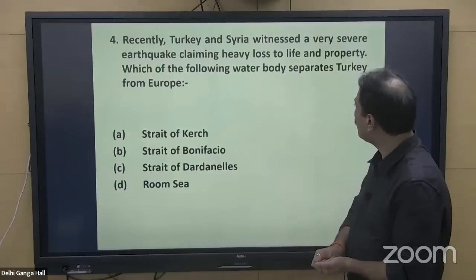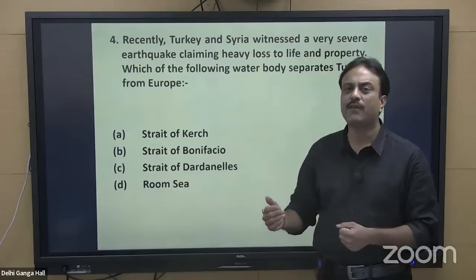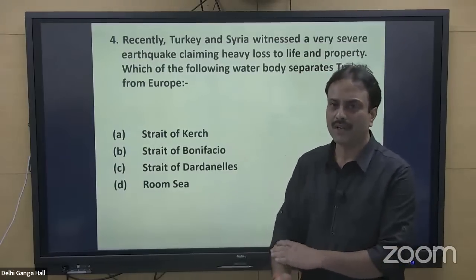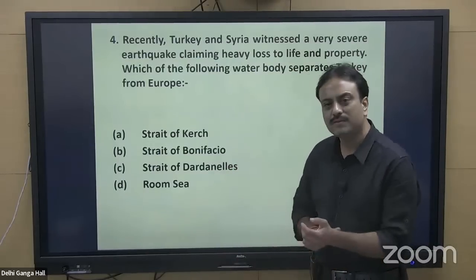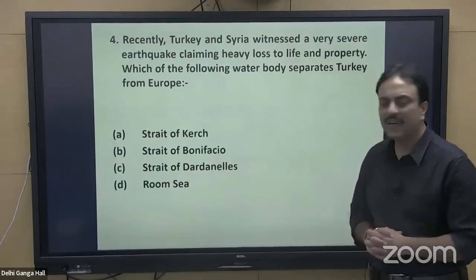Which of the water bodies separates Turkey from Europe? The question is asking: Turkey is separated from Europe. Turkey is not connected as a continuous landmass into Europe. Rather, water is present in between them. So which of the water bodies? Strait of Kerch, Strait of Bonifacio, Strait of Dardanelles, and the Room Sea.